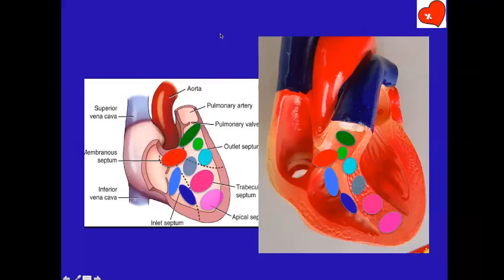That's a bit complicated, I know, to understand in one figure. So inlet septum, AV canal type of VSD, muscular VSD. Trabecular septum, subaortic muscular VSD, mid-muscular VSD, apical muscular VSD. Outlet septum, subpulmonic VSD, muscular VSD. In addition, there is a membranous VSD.